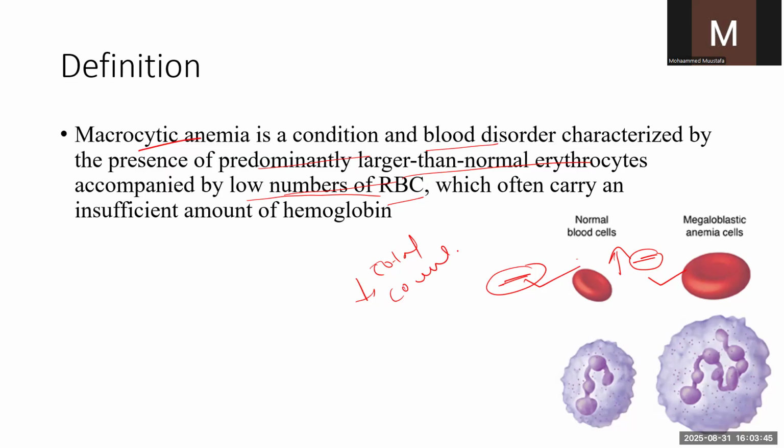So the total count of RBCs will be decreased, and they often carry an insufficient amount of hemoglobin. Because of the decrease in RBC count, the hemoglobin capacity will be reduced, and that will result in an insufficient amount of oxygen delivery to the tissue. How this occurs, we are going to see in this video. I have discussed this in the microcytic anemia video, and I'll give that video link in the description.